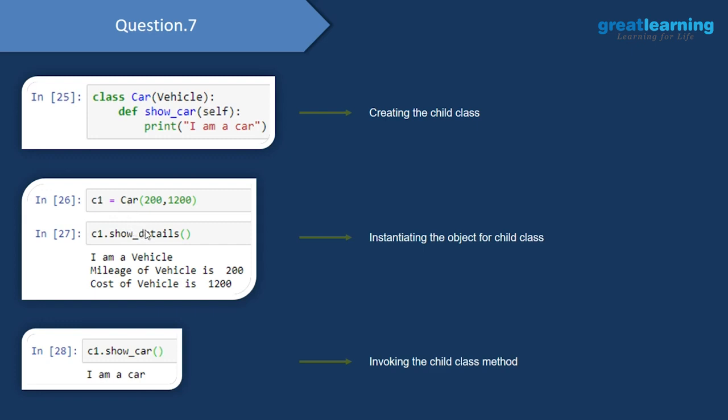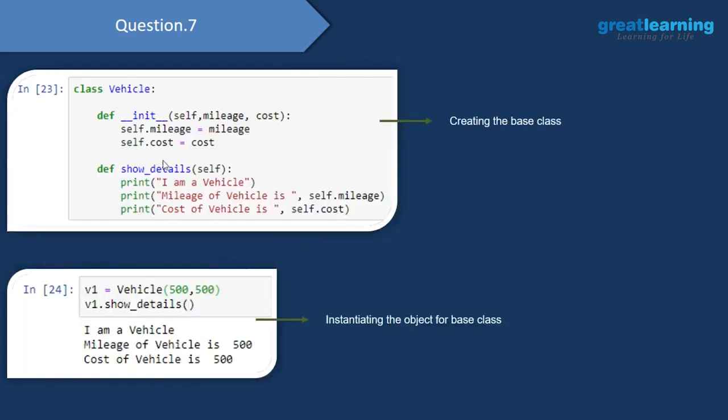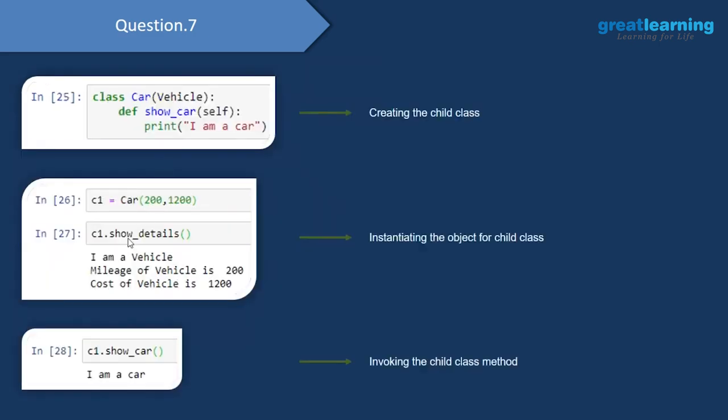Then as you see, even though we don't have the show details method inside this Car class, since this Car class is inheriting from the Vehicle class, we are able to invoke this method of the parent class. And when we print this out, these are the details which we get. We also have an explicit method which is only for this Car class, the show car method, and we can directly invoke it. So when I have c1.showCar, you would see this result, "I am a car."